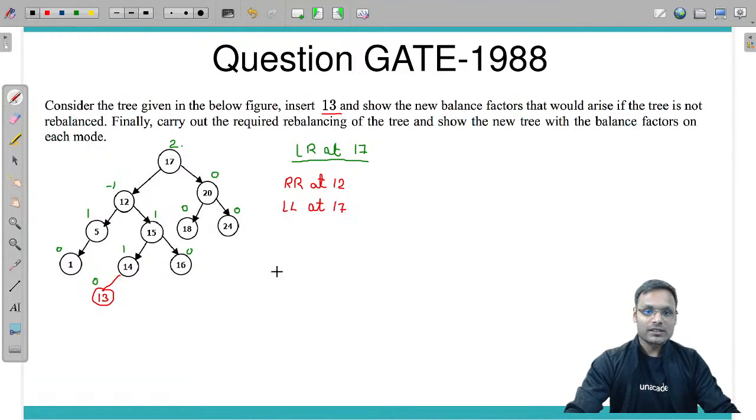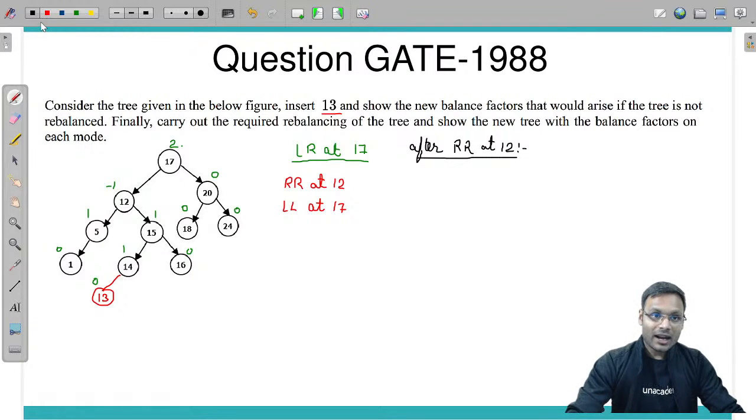So let's perform these two rotations. First of all, when you perform RR at 12, what will the tree be? RR rotation means from right to left, this type of rotation at 12.